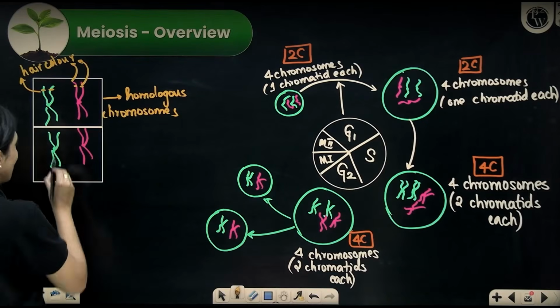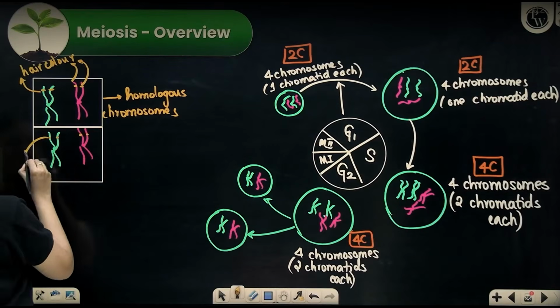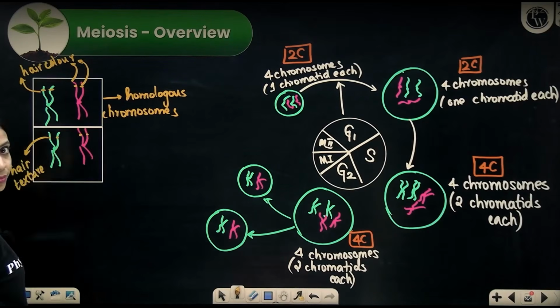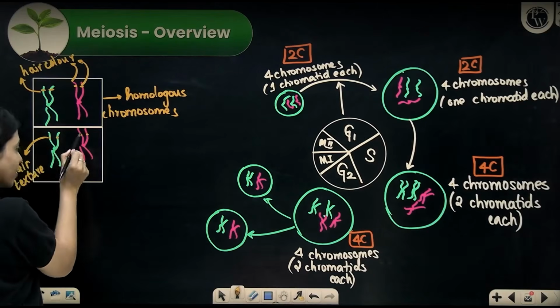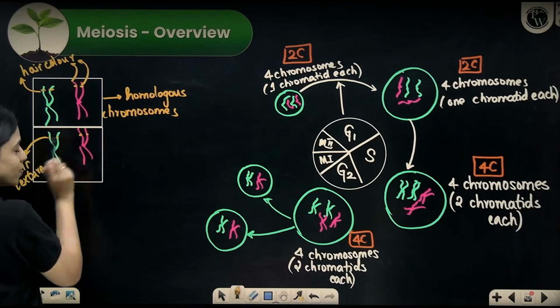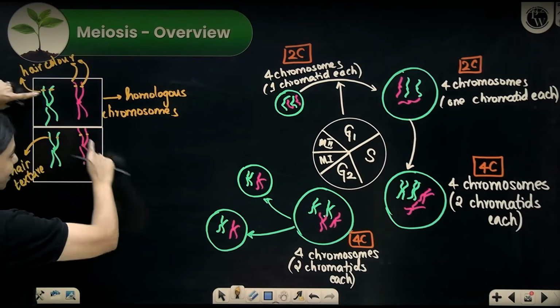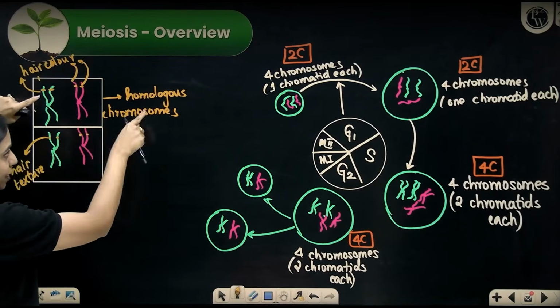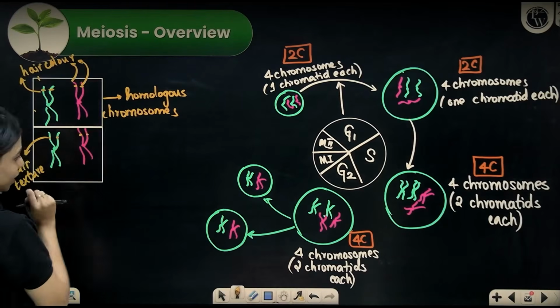These two chromosomes at that location, they probably have information for something else. They probably have information for, let's say, hair texture. Okay, so these two have information for the same characteristic at this location. That's why these both are homologous. This has hair color information, this has hair texture information, so they are not the same pair. They are not homologous. Homo means similar, right? So both of them have similar genes for similar characters. These both are homologous.